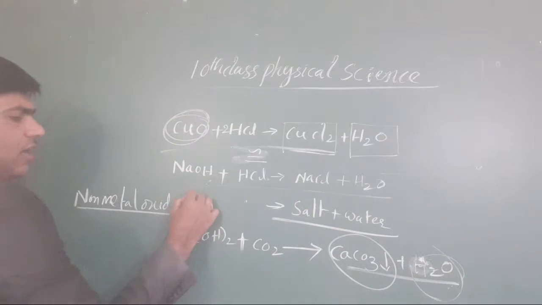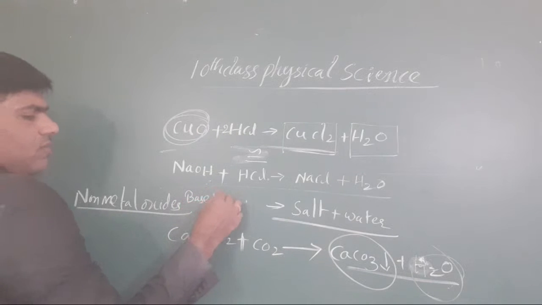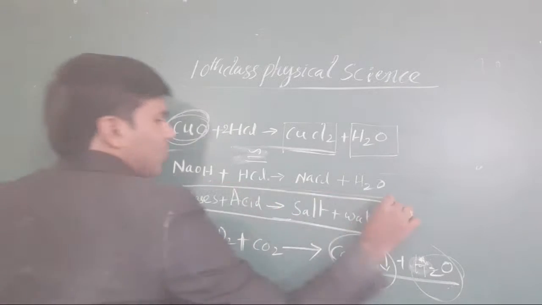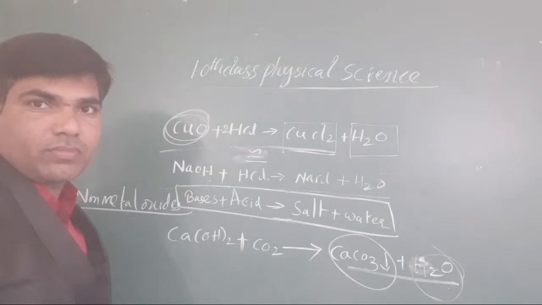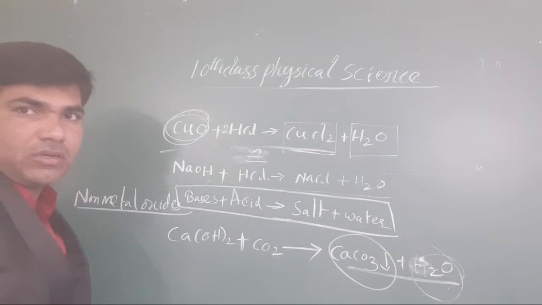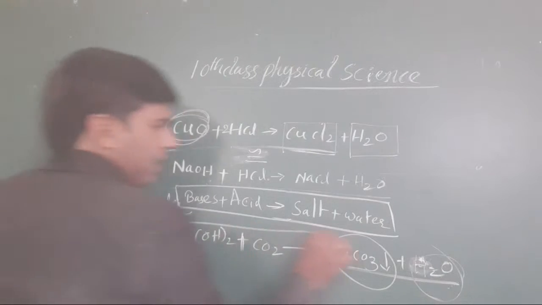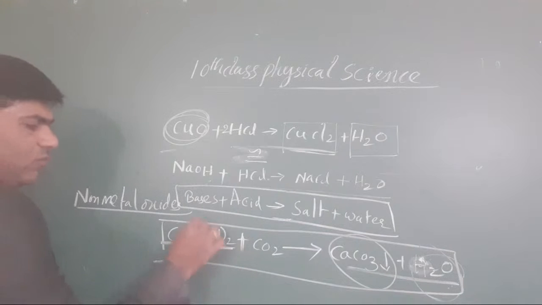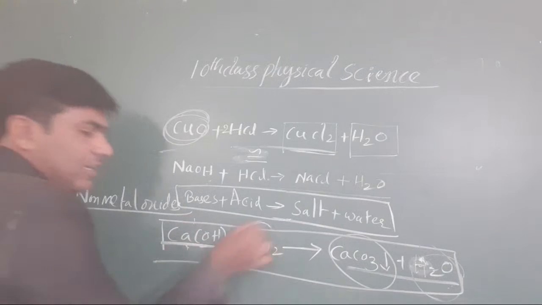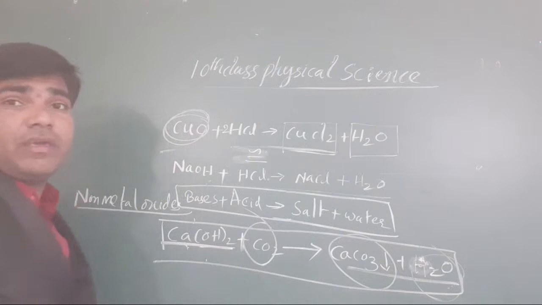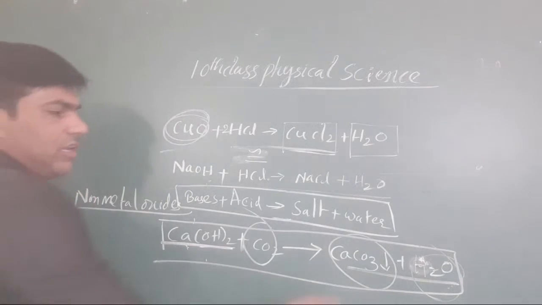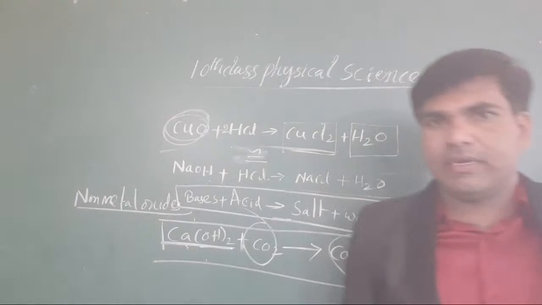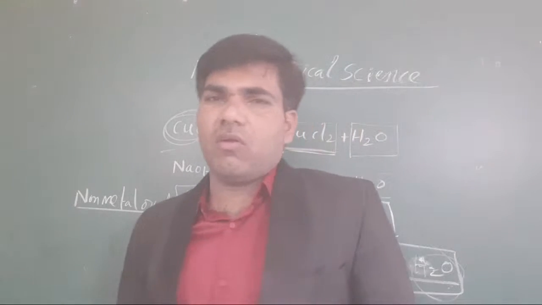In these equations, a base combined with an acid gives salt as well as water. Here, calcium hydroxide is taken as a base, and carbon dioxide then becomes an acid. That is why you get the salt as well as the water. It is neutralized. Okay, clear or not, all the students?